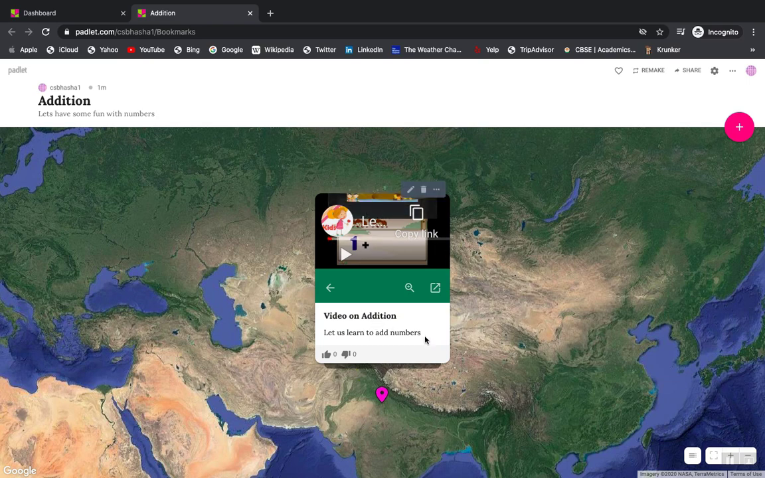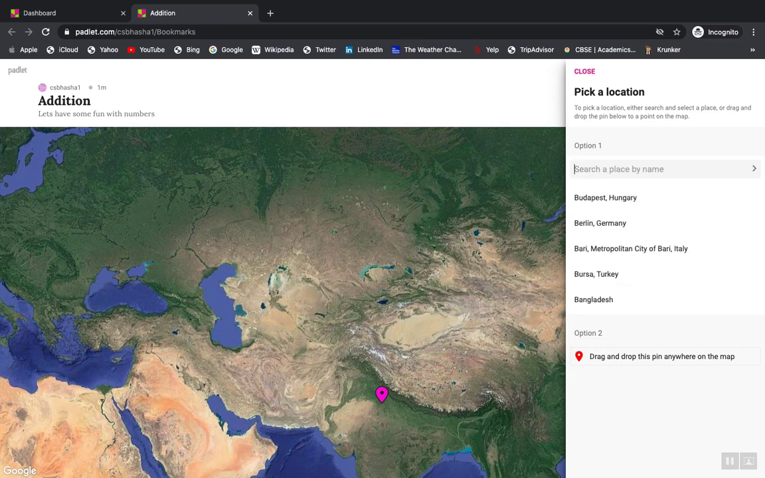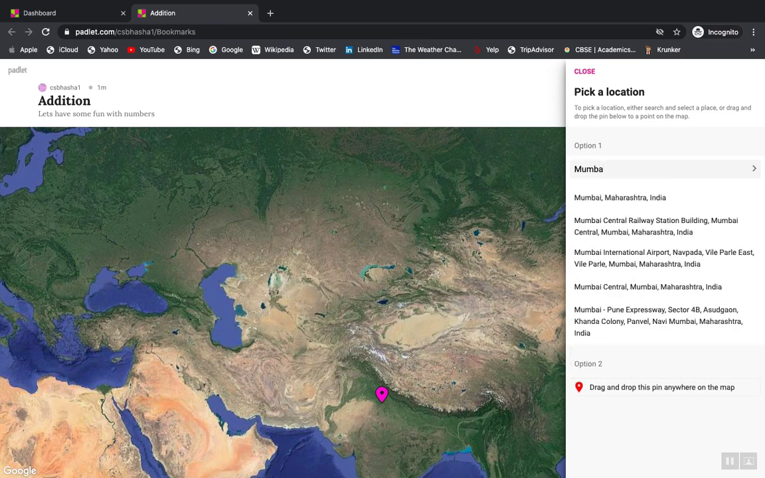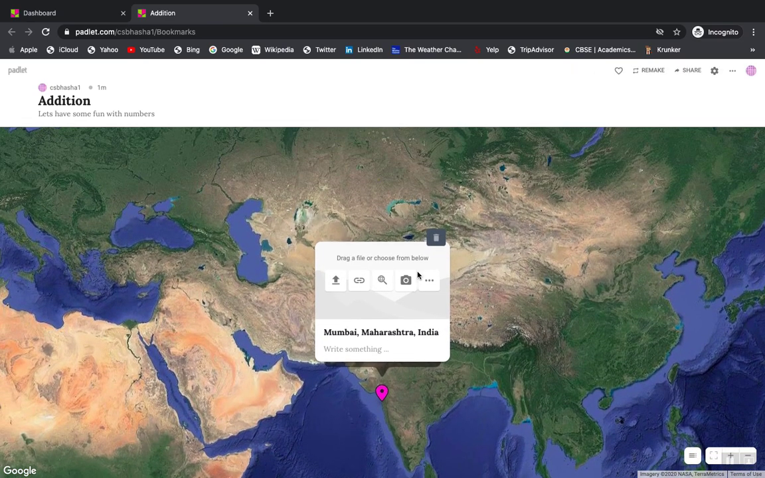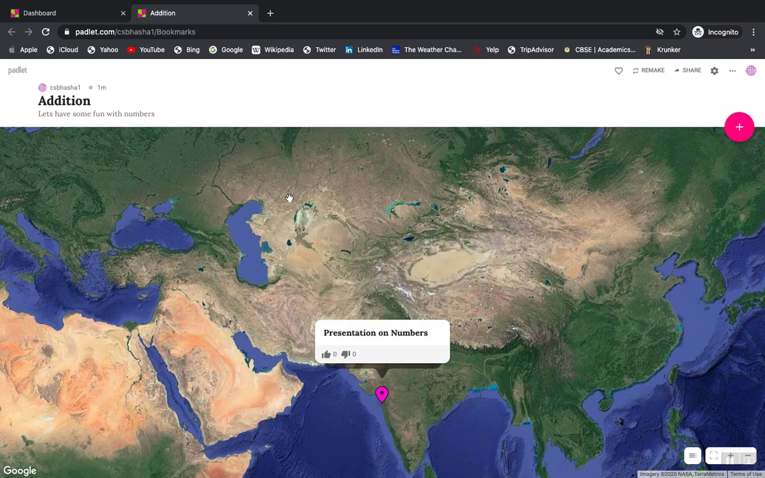The second thing is, I can further create another post within the same Padlet and say, this time it's Bombay or Mumbai. So Mumbai, Maharashtra. So you are going to see that there is a tag which will be appearing over there. And let me attach something, some presentation of mine. So you can just say presentation on numbers. Okay. So you create a presentation, and I'll just show you.